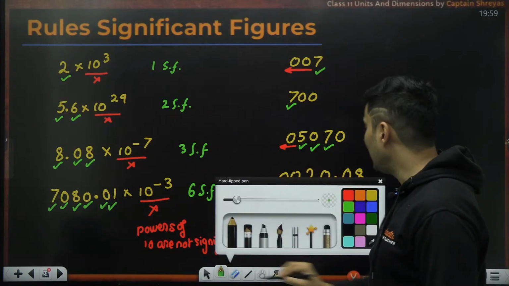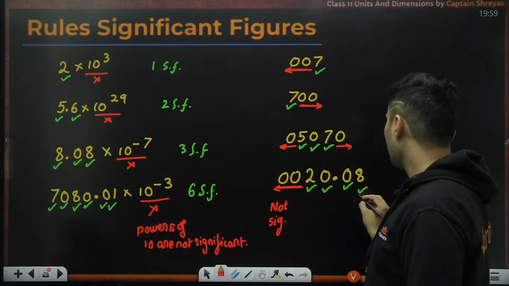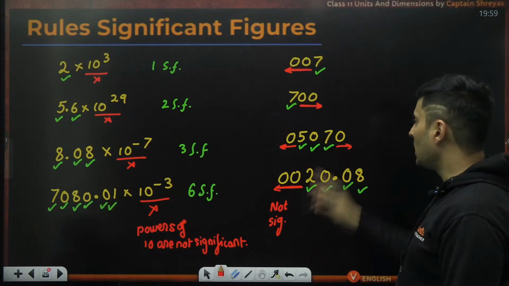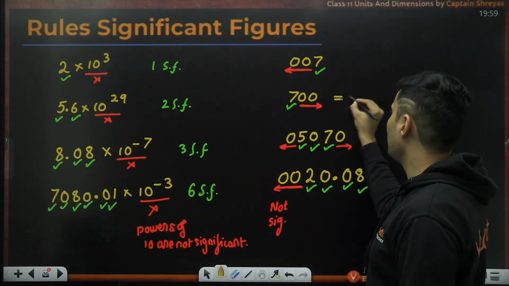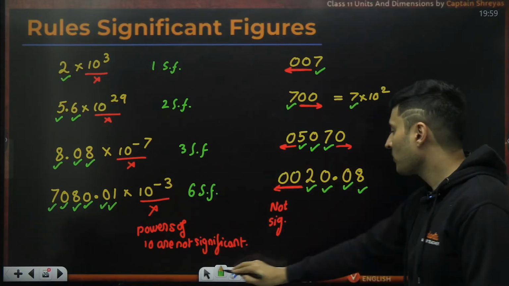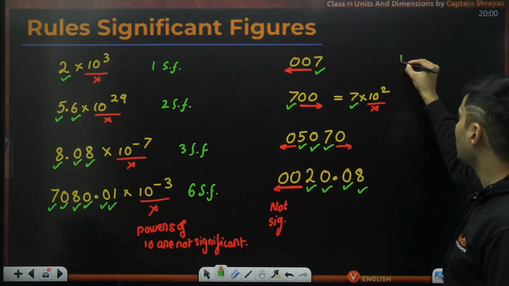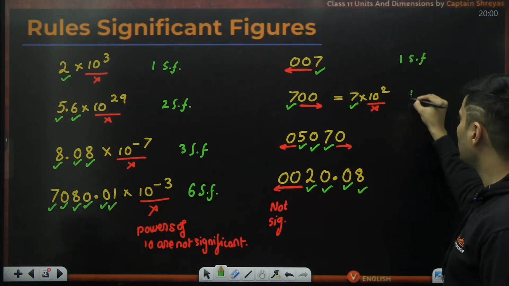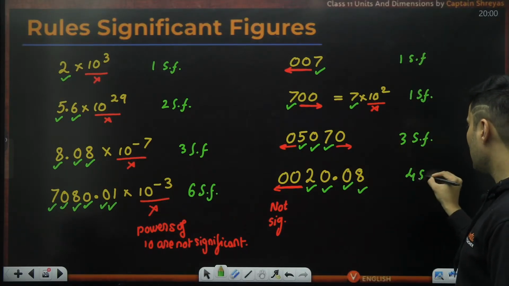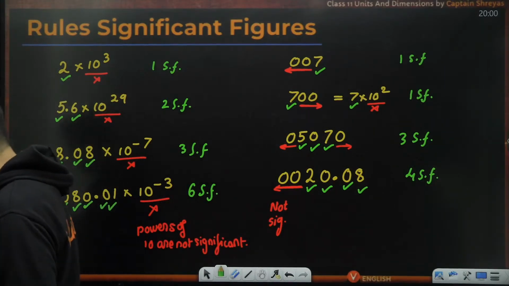So now what about the ending ones? There is no decimal point. So when there is no decimal point, here too there is nothing. All of them are again not significant. Ignore them. In fact, 700 is the same as writing 7 into 10 to the power 2. So this has exactly one significant figure, and as you can see, this should never be counted. So this has one significant figure. This has also one significant figure. This has three significant figures, and this has four significant figures. Is that right? Yeah.